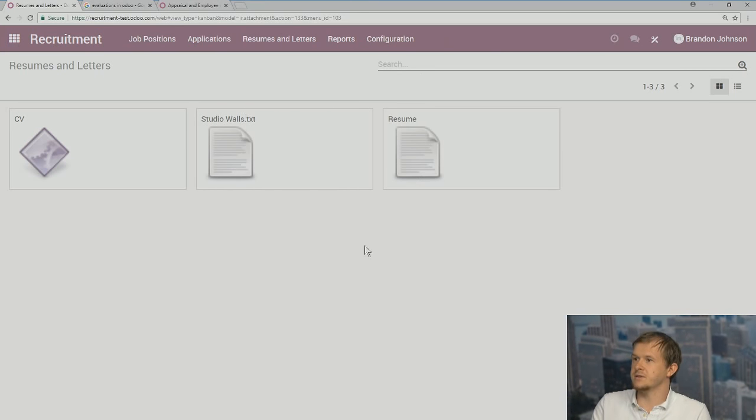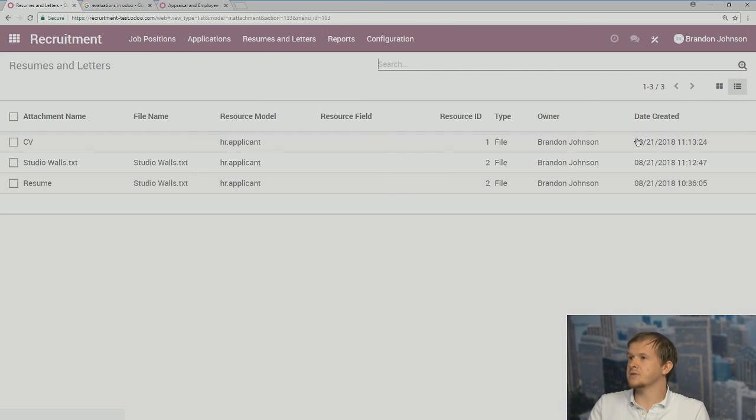But with our filters, if we have hundreds or thousands of letters and documents, we're able to search by them as well. We can also see these in a detailed view, which makes it very easy to find what each person has sent, who owns it, and when it was created.